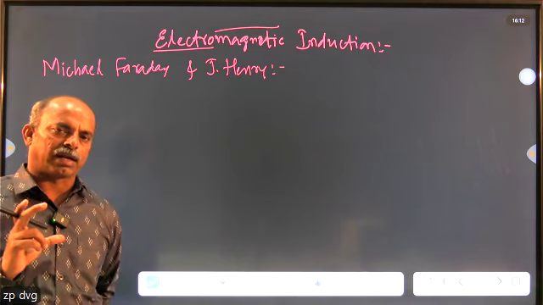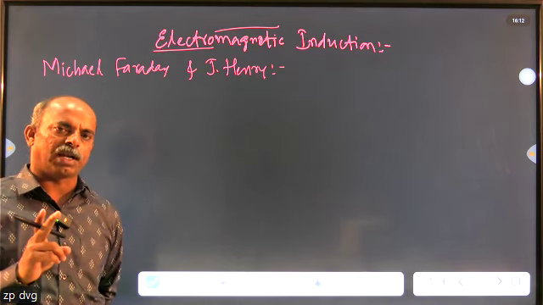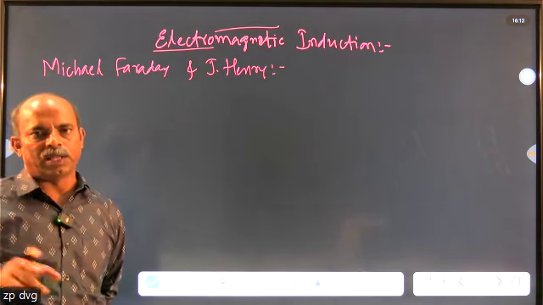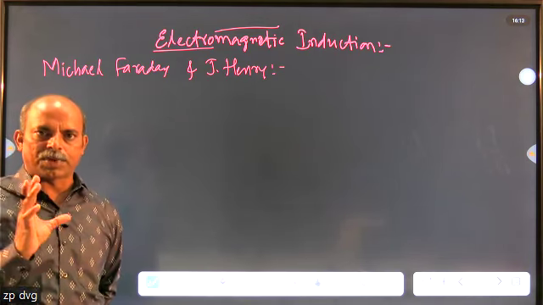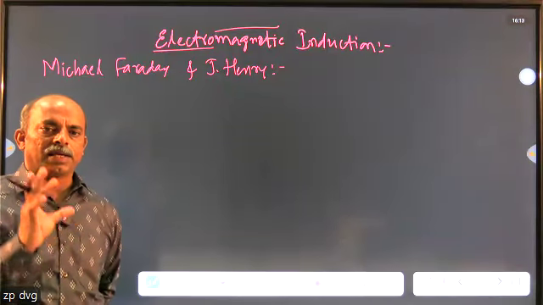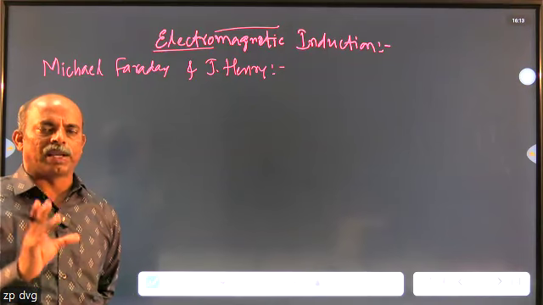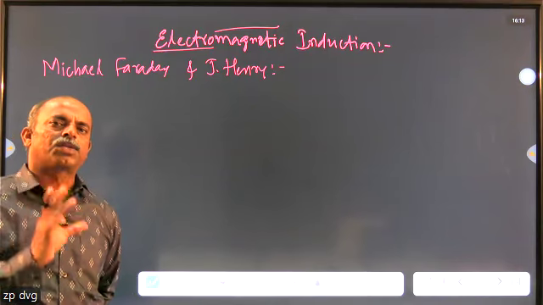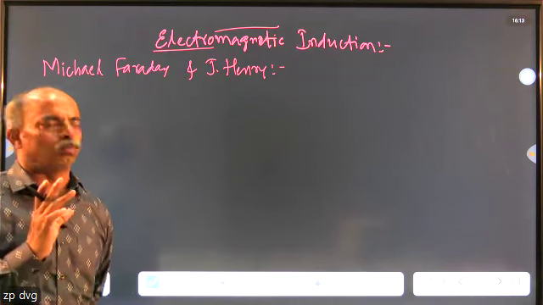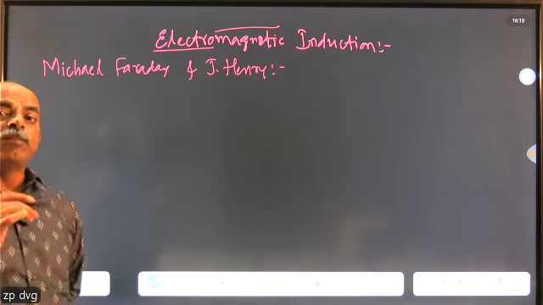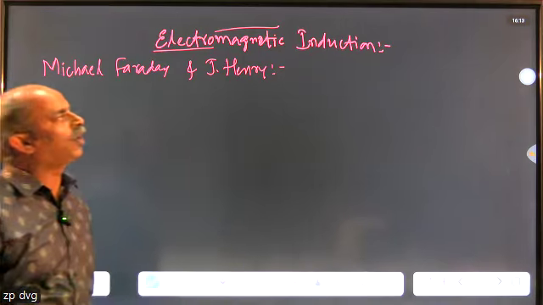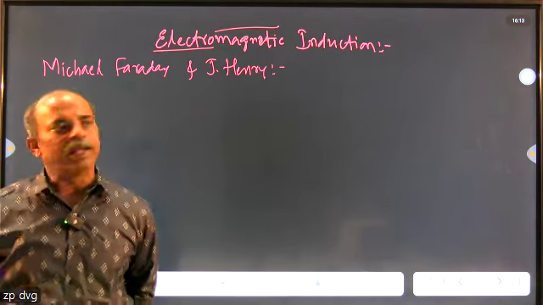Any conductor, whatever may be the shape, either a straight wire or a circular loop or any irregular one, if it is present in a region of magnetic field such that the strength of the magnetic field varies, or at least the conductor keeps moving, or there is a relative motion between both, then an EMF is induced within that circuit or coil. That phenomenon is called electromagnetic induction.